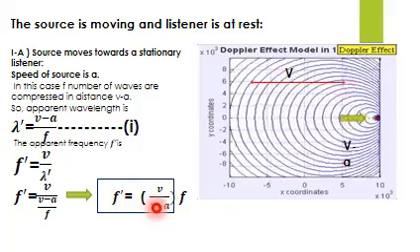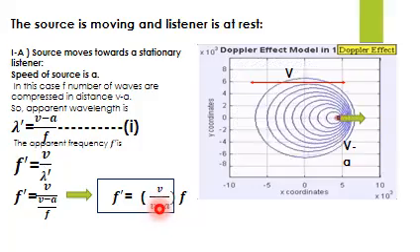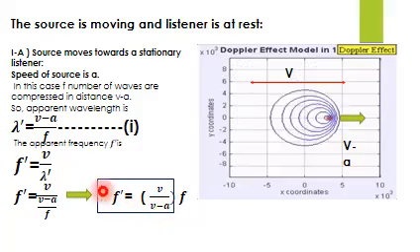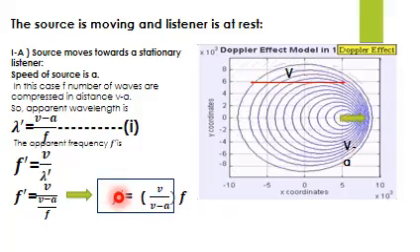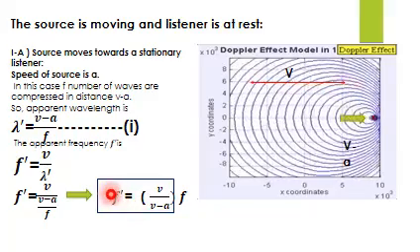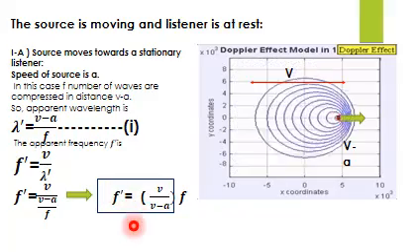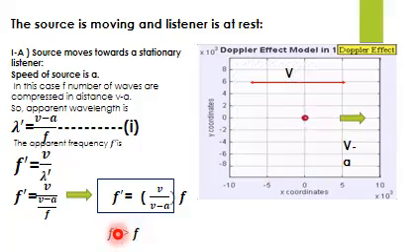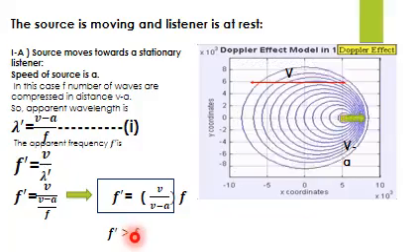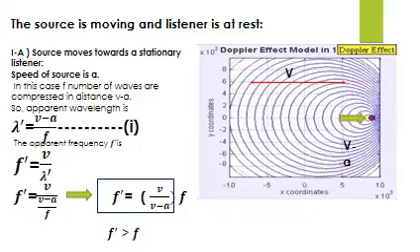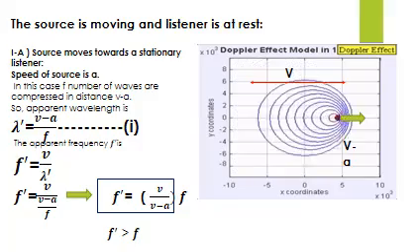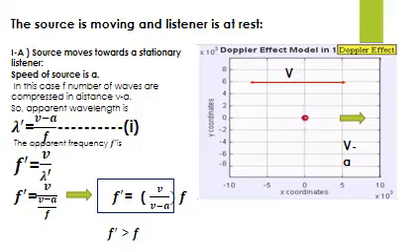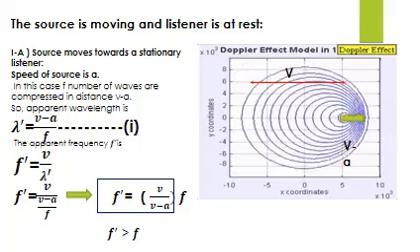What you can see is that there is a factor v minus a in the denominator. Whenever something is less in the denominator, the whole factor is increased. Now I can say that f dash, the apparent frequency, apparent meaning that it is assumed to be, that the observer observes it to be, but it is not the real change. This apparent frequency is greater as compared to the original frequency. So what will be the conclusion? The observer or listener now feels that the sounding source has more sound, so the apparent frequency is greater than the original one.